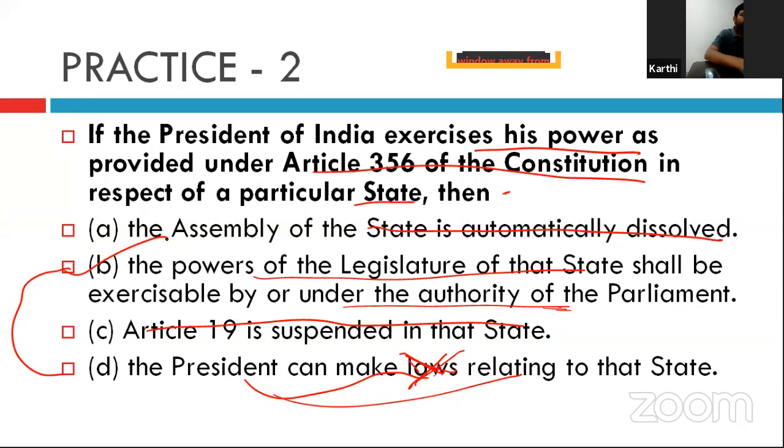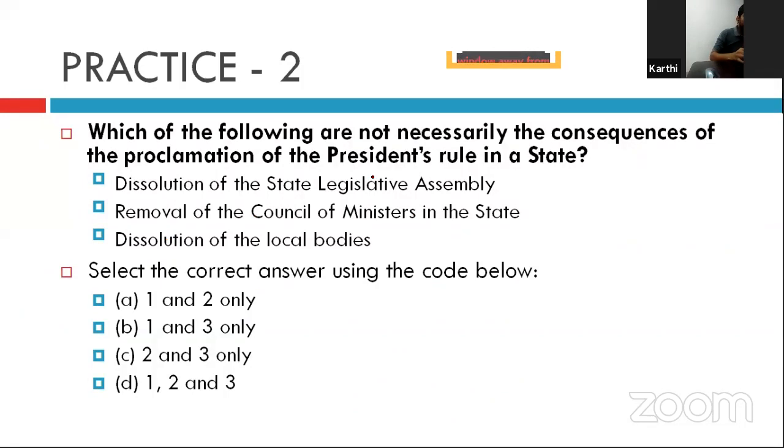Okay. Now, which of the following are not necessarily the consequence of the proclamation of president's rule in the state? That is, it asks about the failure of the constitutional machinery, correct? So, dissolution of the state legislative assembly. Second one is the removal of the council of ministers in the state.